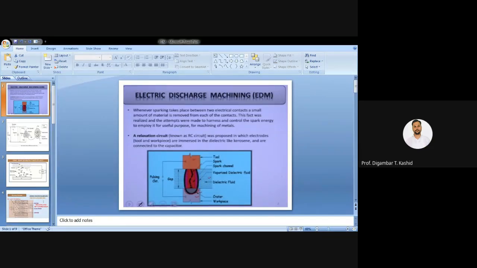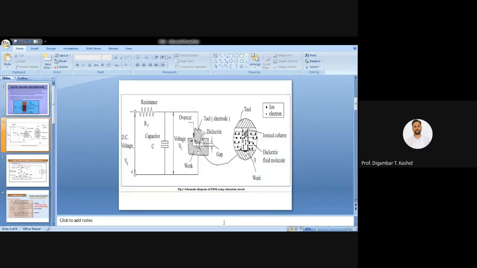In the EDM process, normally a relaxation circuit is used, commonly known as an RC circuit. Now I can show the diagram of the relaxation circuit. You can see here the schematic diagram of EDM using a relaxation circuit, in short called the RC circuit.